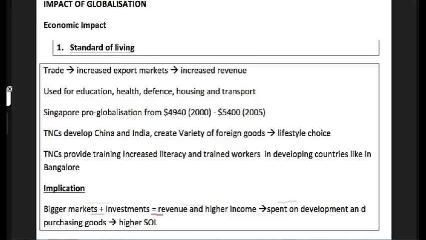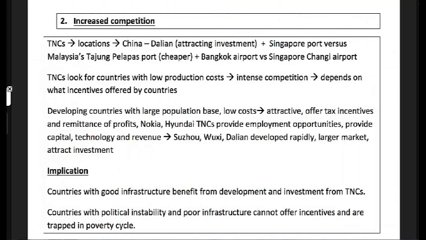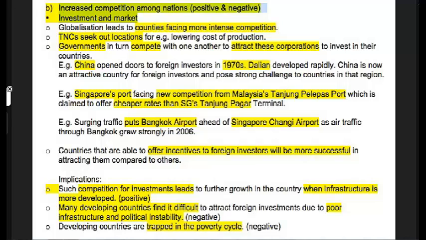That's actually quite simple. Now, secondly, we talked about increased competition. Okay, and I think I want to do this one first. Alright. When we talk about increased competition, we're talking about investments and markets, because we want to attract the TNCs, so they compete to do that. So there are 3 examples. One is Dalian opening the doors, okay, including tax incentives, and therefore attracting foreign investors.